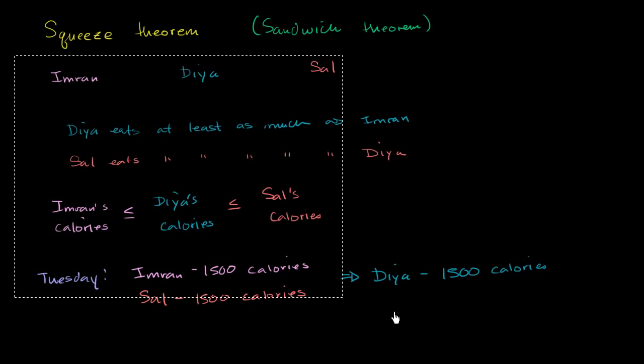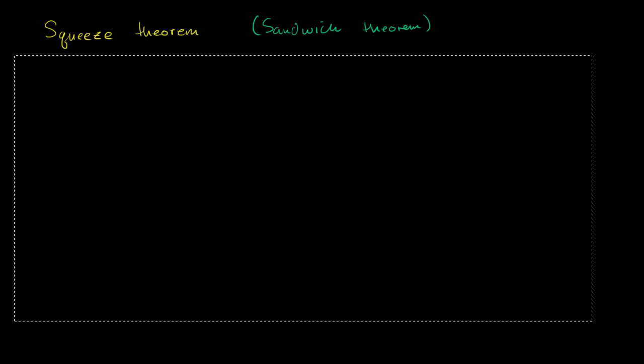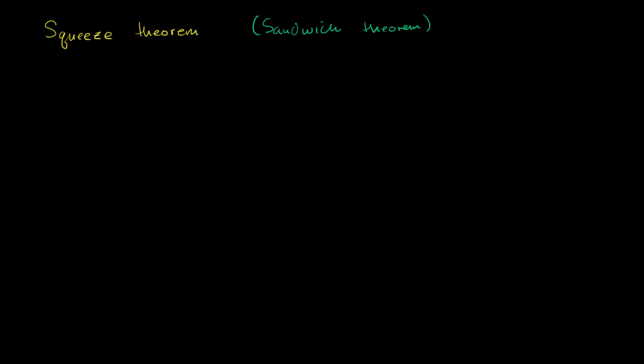Let me clear this out so we can have some space to do some math in. Let's say that we have the same analogy, so let's say that we have three functions. Let's say f of x over some interval is always less than or equal to g of x over that same interval, which is also always less than or equal to h of x over that same interval.